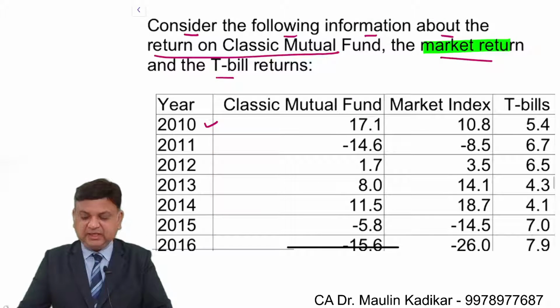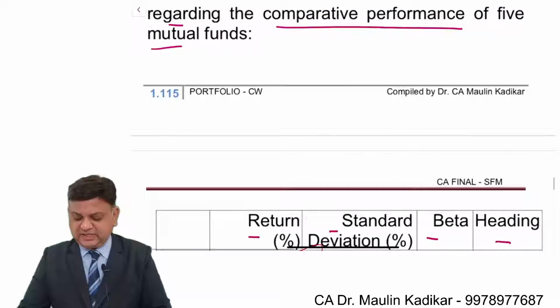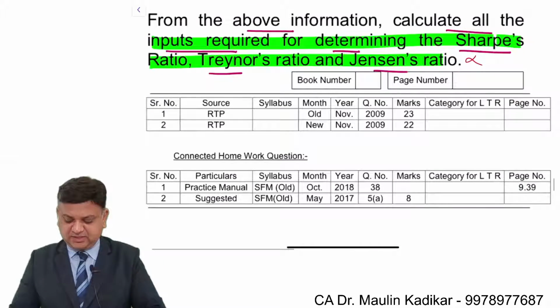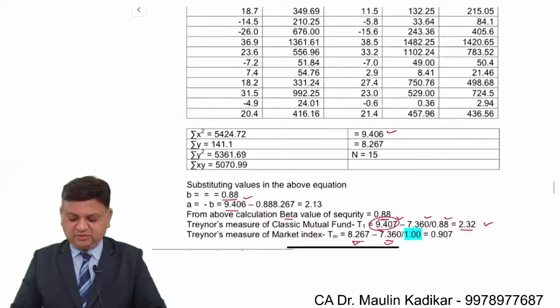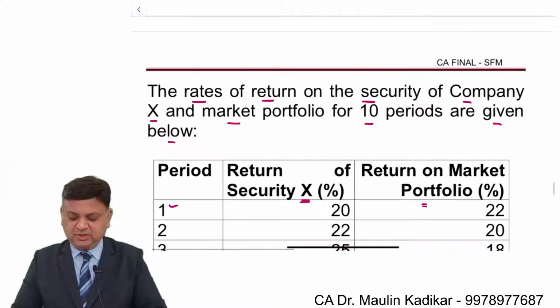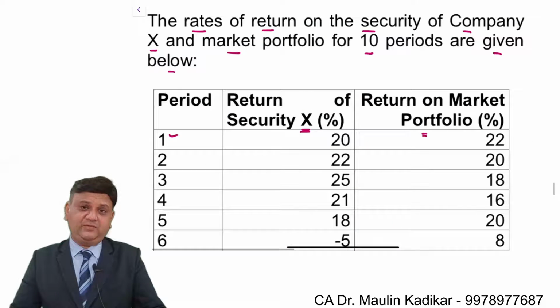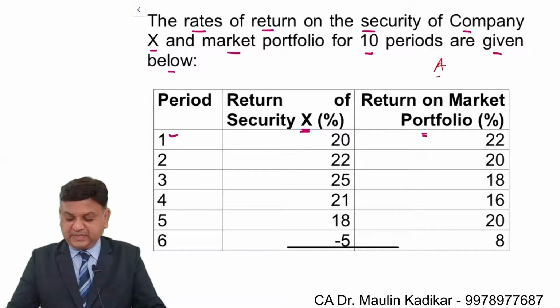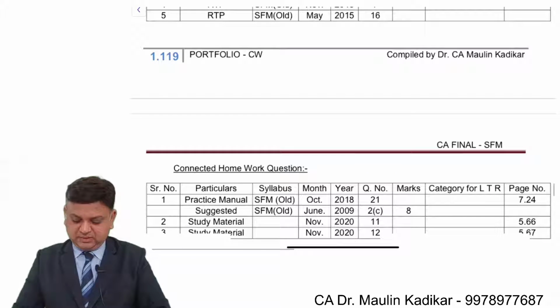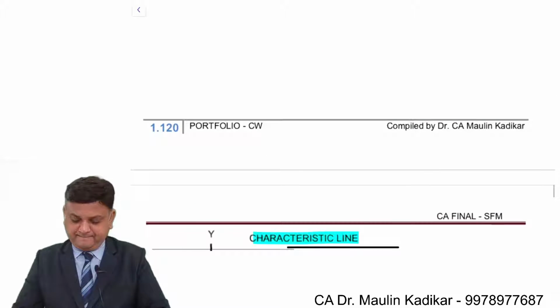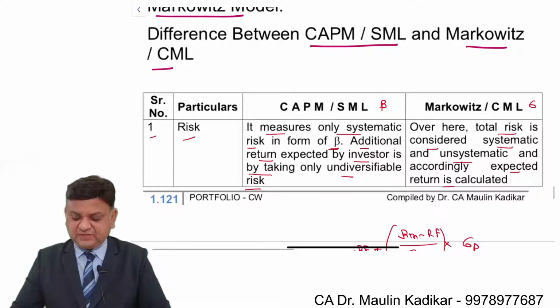This is again an important question, a very lengthy question. So you just have to understand the way they have provided the answer. How they make the computation of the answer, you just need to go through it once. Doing that kind of answer is very difficult. Introduction of a new concept called characteristic line. This is the difference between both of them.